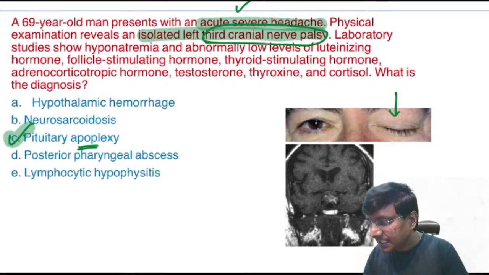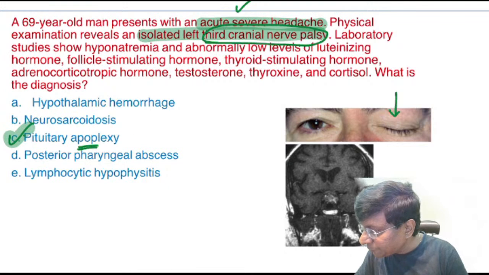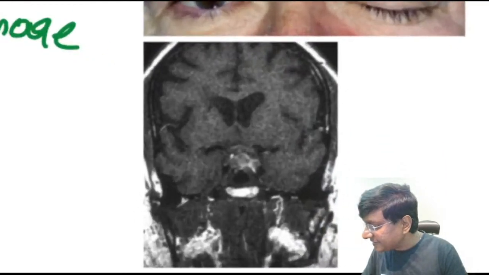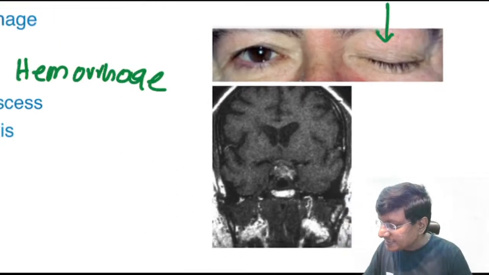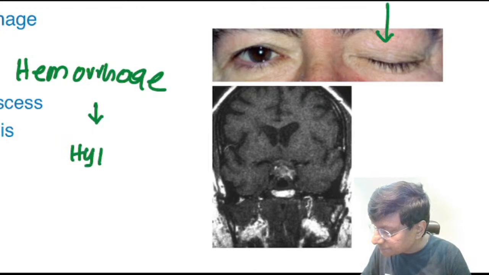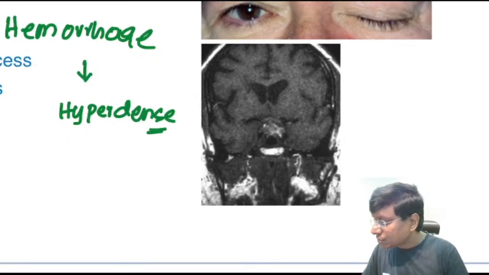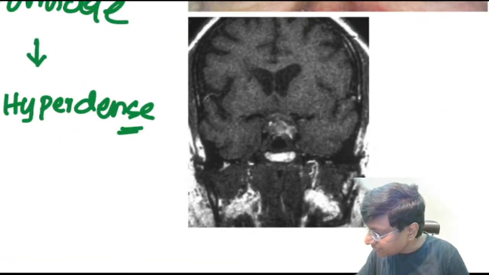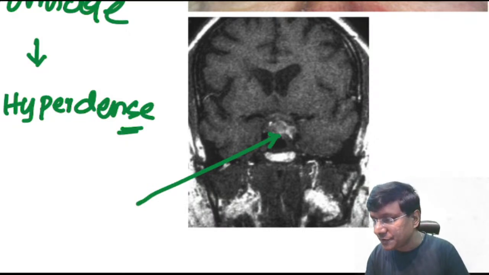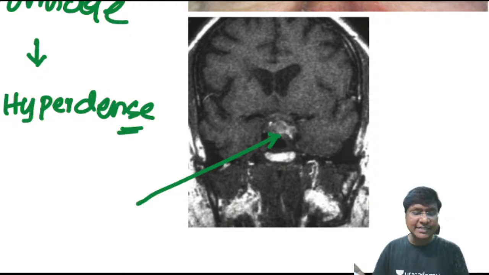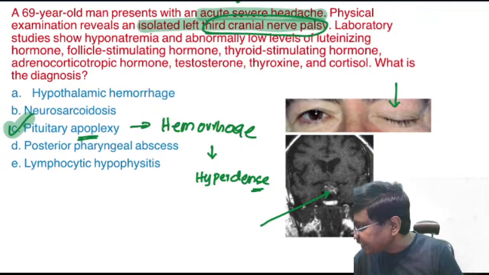Yes, Sana. So it is a hemorrhage, right? Whenever there is a hemorrhage, what you will notice is the presence of a hyperdense lesion. If you clearly observe, here you have the presence of a hyperdense lesion, which is suggestive of pituitary apoplexy. So that was about the image related to pituitary apoplexy.